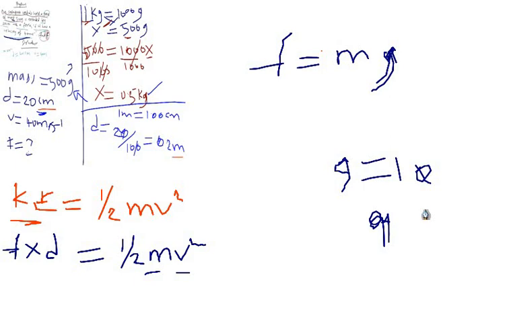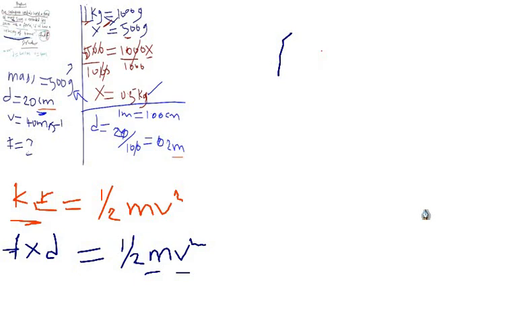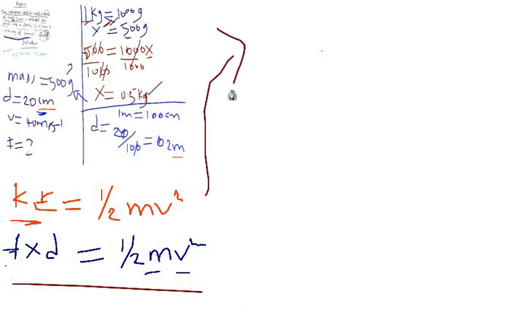So using this formula, you're looking for F, so leave it. Force times distance. What's our distance now? This 20 we changed to 0.2, so we write 0.2 equals half times mass.